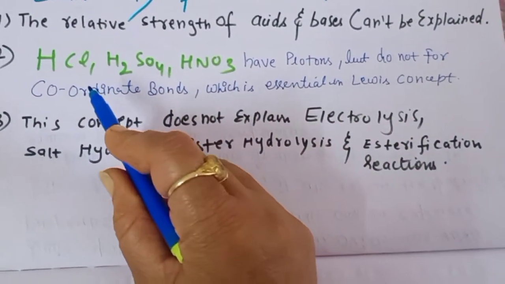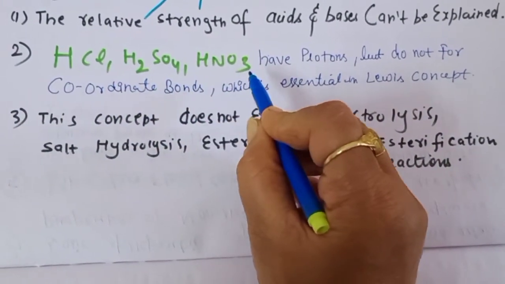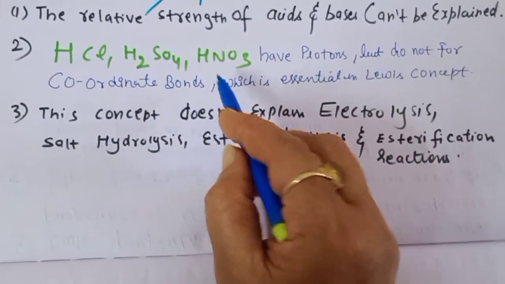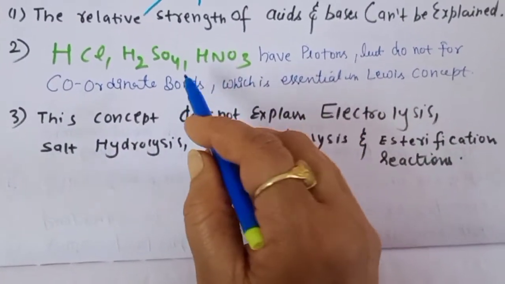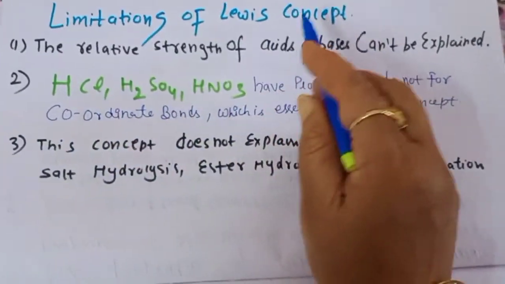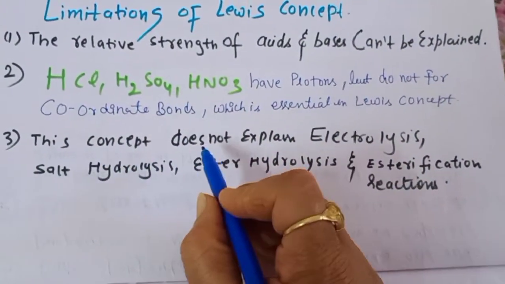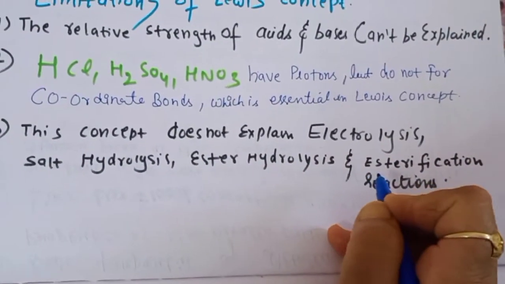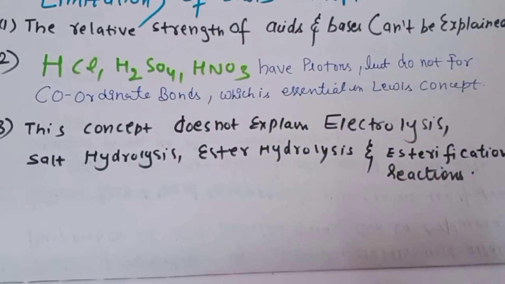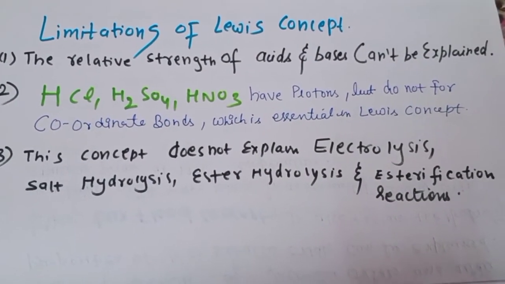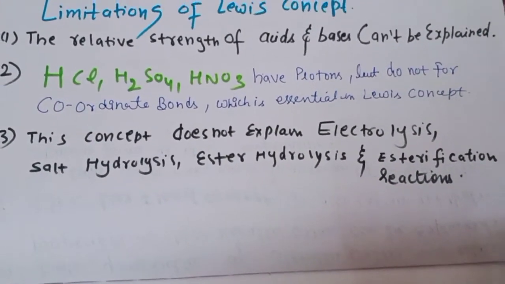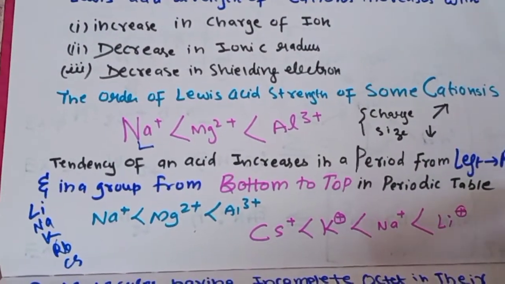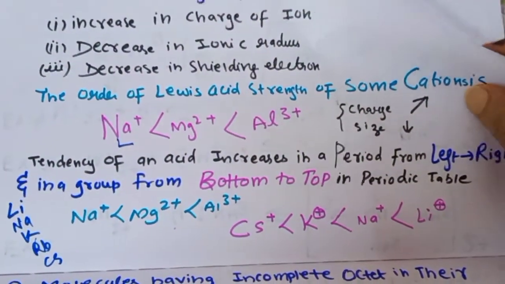Secondly, HCl, H2SO4, HNO3. These are protonic acids, but they do not have the coordinate bond. Still, they are good acids. So this is not explained by the Lewis concept. Then this concept also does not explain electrolysis, salt hydrolysis, ester hydrolysis, and many esterification reactions. So students, these are the main 3 limitations. You can take the screenshot, write in your notes. So I hope you are able to understand the concept.